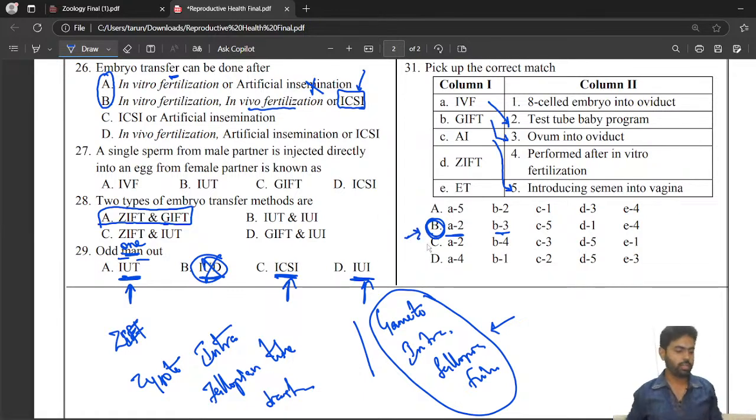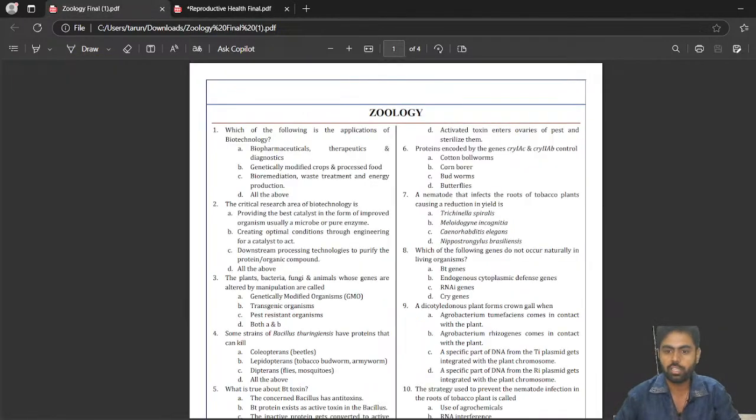So that's all about reproductive health, and now we will go with biotechnology. Biotechnology principles and process. In biotechnology principles and process, whatever mistakes you have made, that's what I'm going to discuss here. We have one app, the Teachment app,